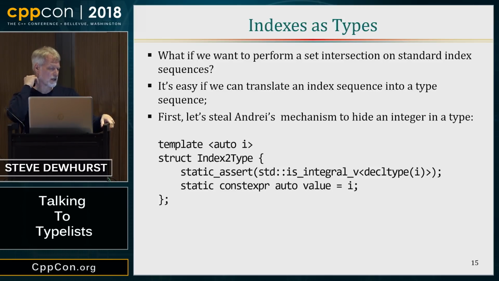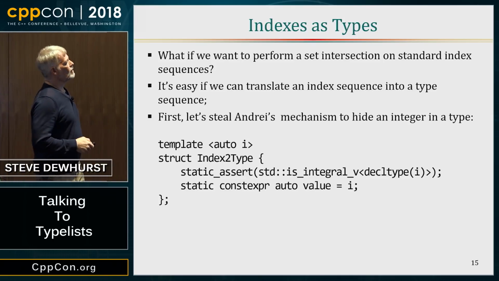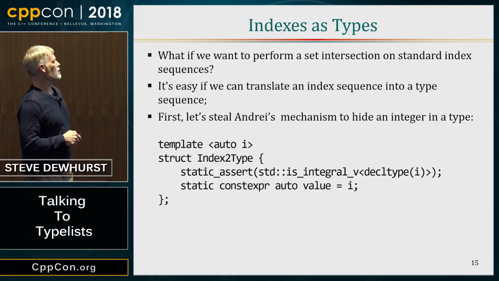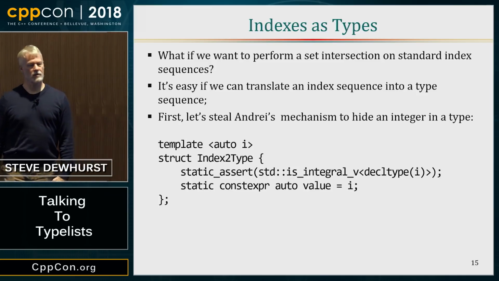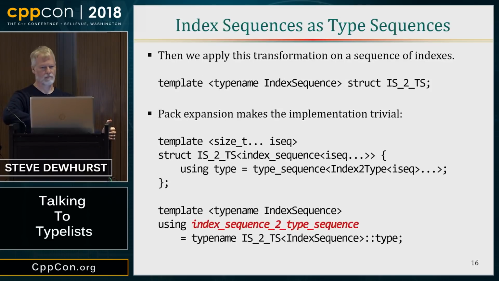One of the things he did is he had a nice facility in his modern C++ design for making an integer look like a type. Here I have a somewhat modernized version of index to type. Isn't this nice? I can say auto. I can not commit to anything. But I want to commit a little bit, so I'm going to make sure that whatever type this is, it's at least integral. Or else I could just be old-fashioned and say size_t here or something. But the point is this takes an integer type thing and makes it look like a type, because it is a type. So I can convert integers to types, which is nice.